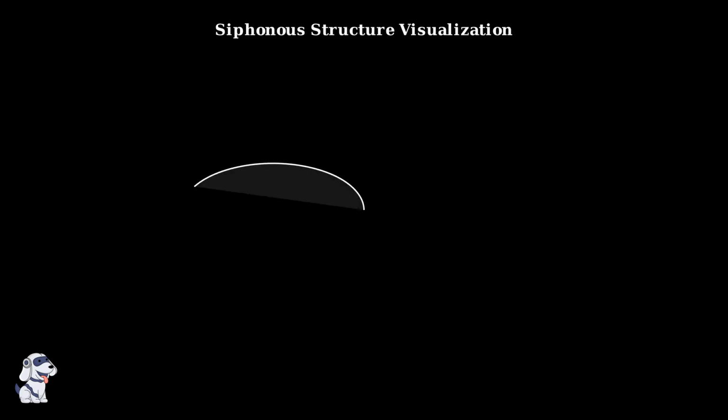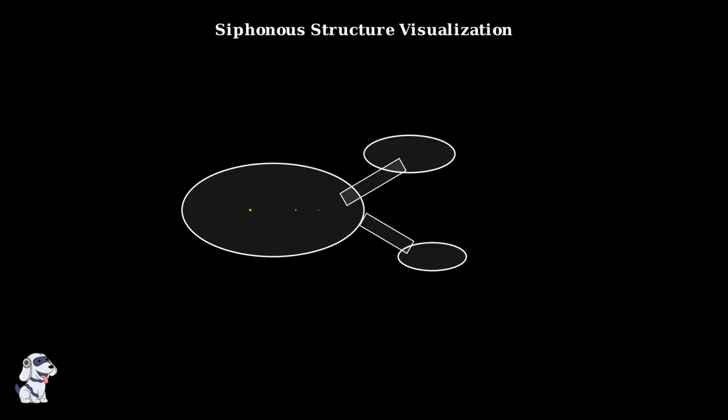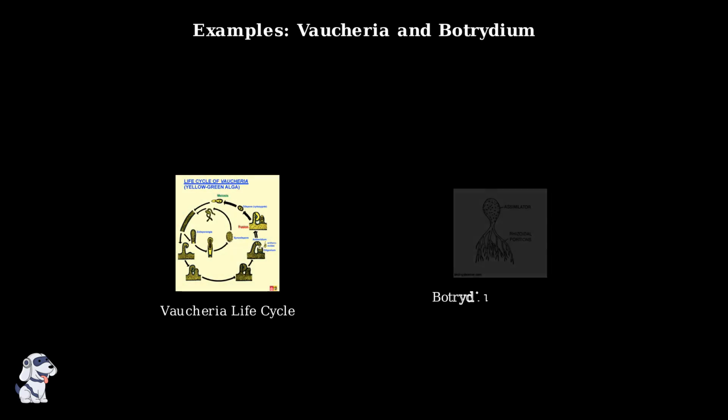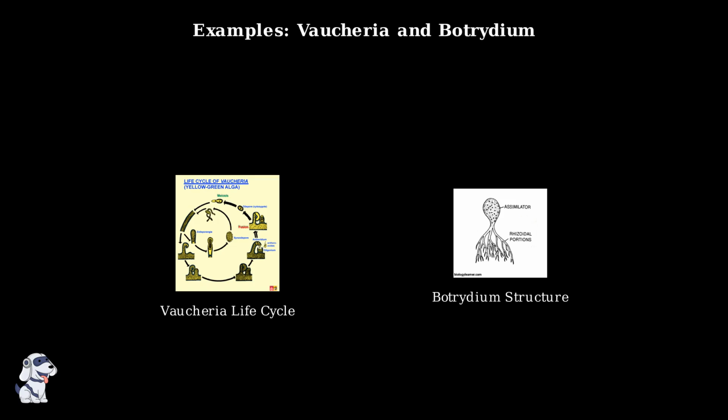Here we can visualize the siphonous structure. Notice how the entire organism is essentially one continuous space, with multiple nuclei distributed throughout the cytoplasm and flowing connections between all parts. The two most well-known examples of siphonous algae are Vaucheria and Botrytium. Vaucheria shows complex reproductive cycles while maintaining its coenocytic structure throughout. Botrytium displays the classic siphonous form with distinct assimilator and rhizoidal portions, all within one continuous cell.